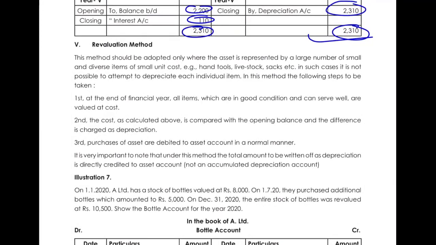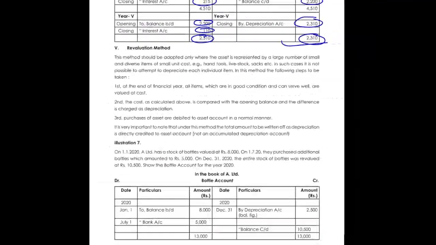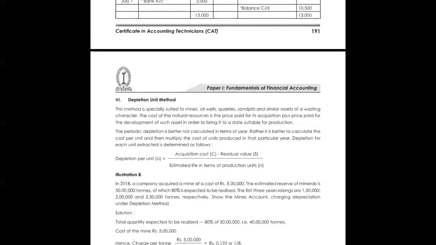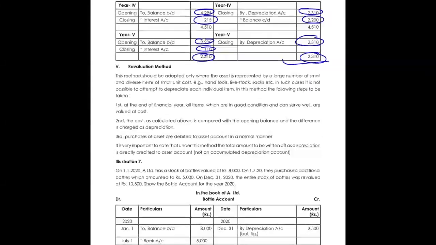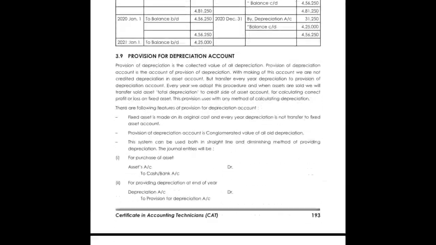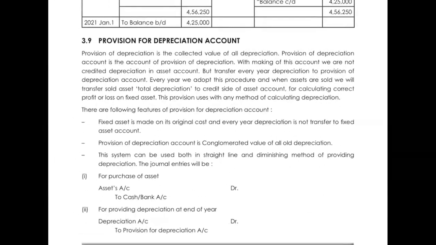So that concludes your topics for today. Next class, we are mostly going to do the revaluation method, then the depletion unit method. These are very easy methods which we are going to come across. Then there is an important topic, that is provision for depreciation account. That we are going to cover.